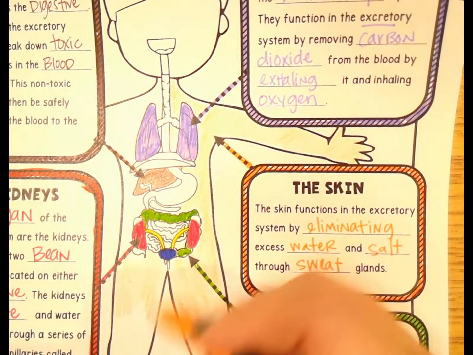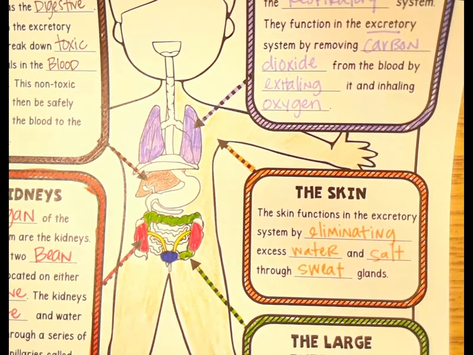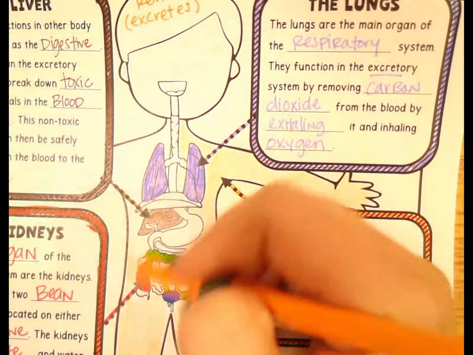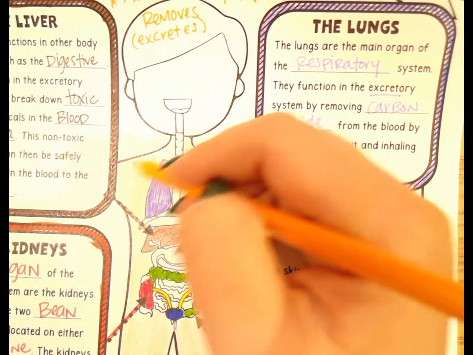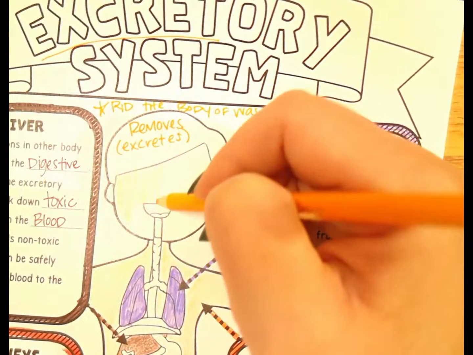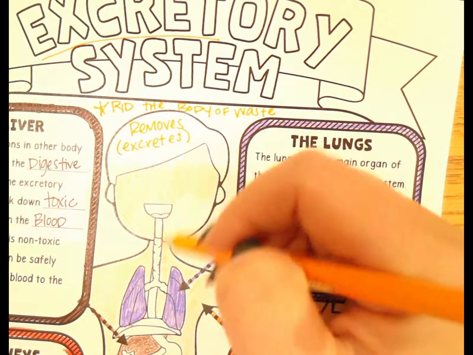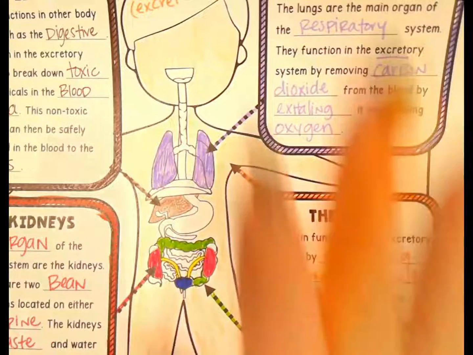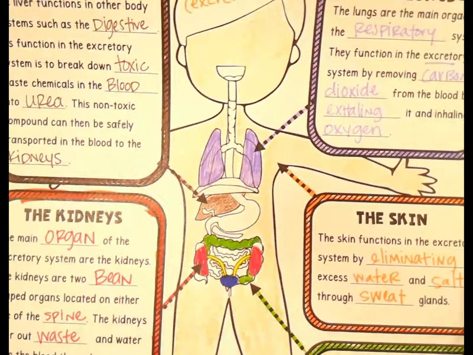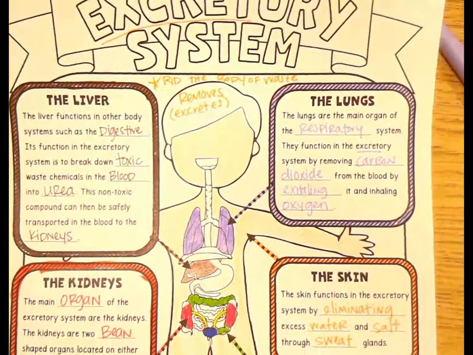So I hope that kind of seeing these shows you how much these systems in our body interact to help us get rid of the things that we don't need, because there are a lot of waste products produced through the processes that our body goes through, right? Cellular respiration is going to constantly produce that carbon dioxide as a byproduct, that water as a byproduct. And so using the excretory system to get rid of those parts and pieces that we no longer need is a really useful tool for our body.